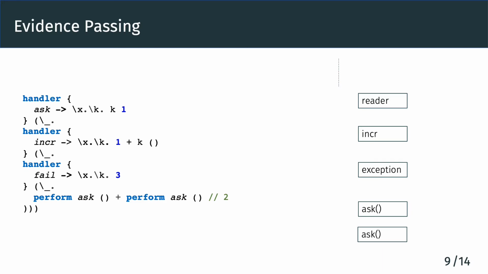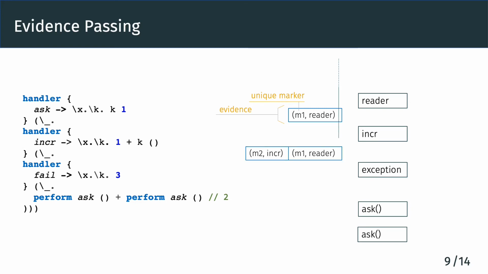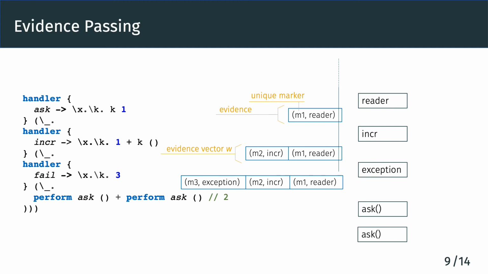As before, we first evaluate the reader handler. This time, we create a fresh unique marker represented as M1 to denote this particular reader handler. We call the pair of the marker and the handler an evidence, and we pass the evidence down as we evaluate. We then evaluate the eval handler by creating another fresh unique marker M2 and pass the new evidence along with the existing reader evidence. That is, we now have an evidence vector. We denote an evidence vector using the letter W. We do the same for the exception handler and get one more evidence.